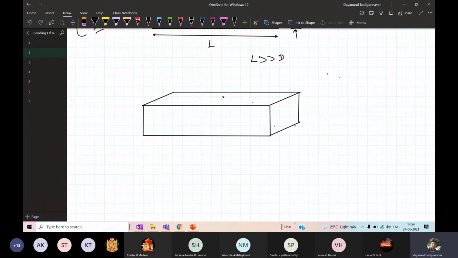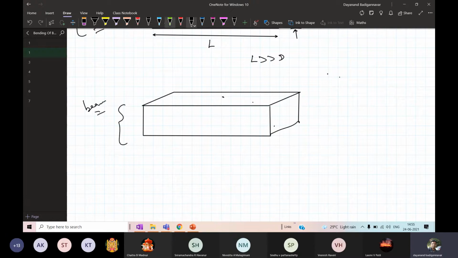So this is the way the beam looks like. Now this beam is actually composed of a large number of layers of material.